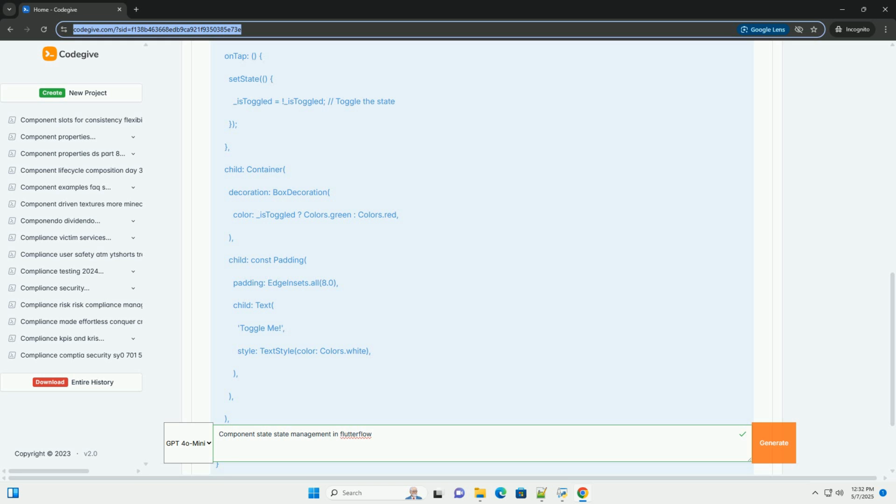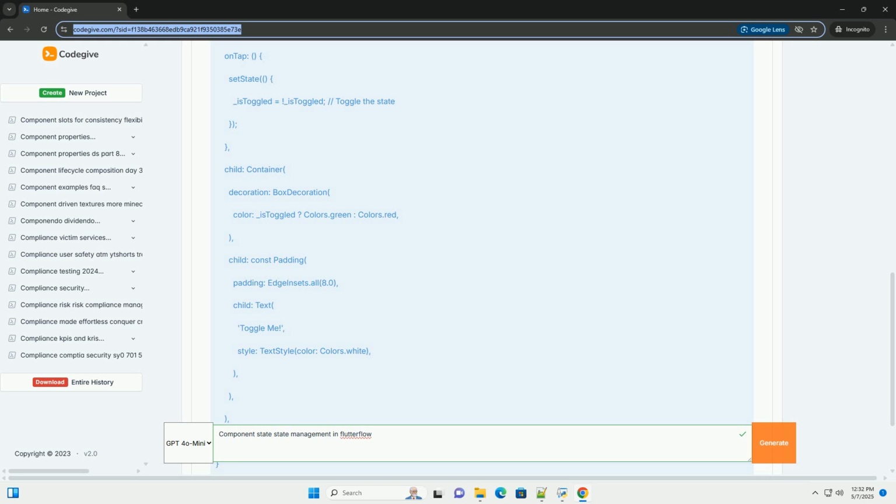Now, drag the toggle button component onto a page. When you click the container, the background color will change between red and green, demonstrating that the component state is being updated and the UI is responding. Code example, generated Flutter code. Here's an example of what the generated Flutter code for the toggle button component might look like, slightly simplified for clarity.